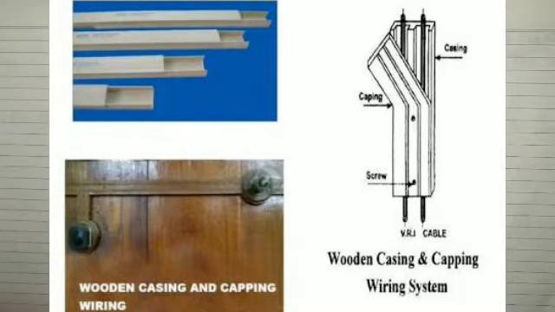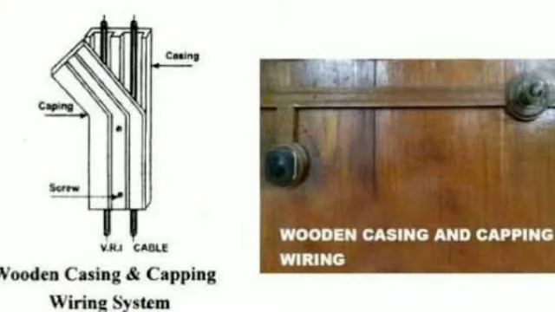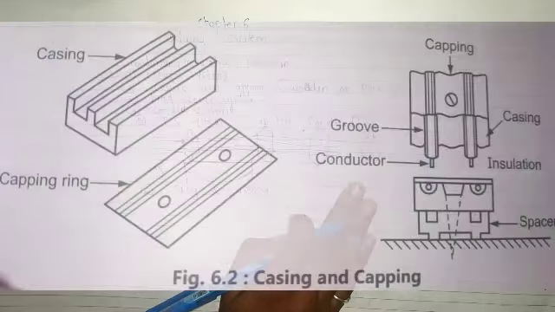Casing and capping is used so it looks better and wiring work can be done in shorter time. Whatever wiring work is done with the help of casing and capping looks good, better than the cleat type. So these types of casing and capping are used more. We'll start with the theory of this, and see what it is exactly.